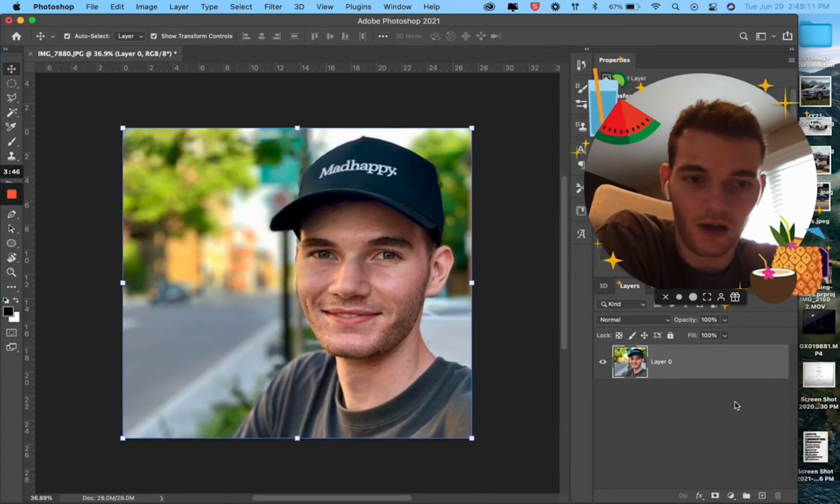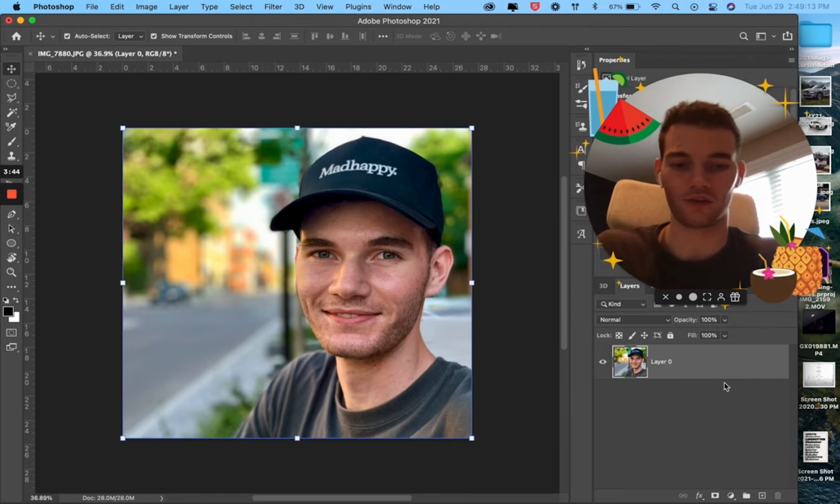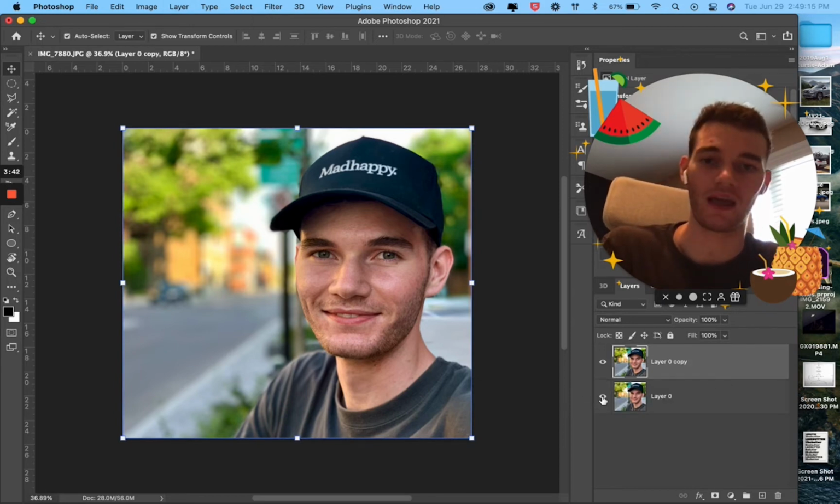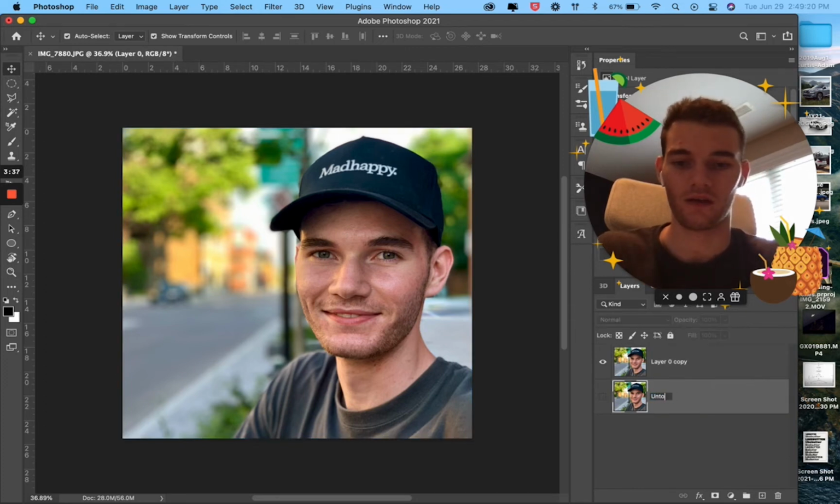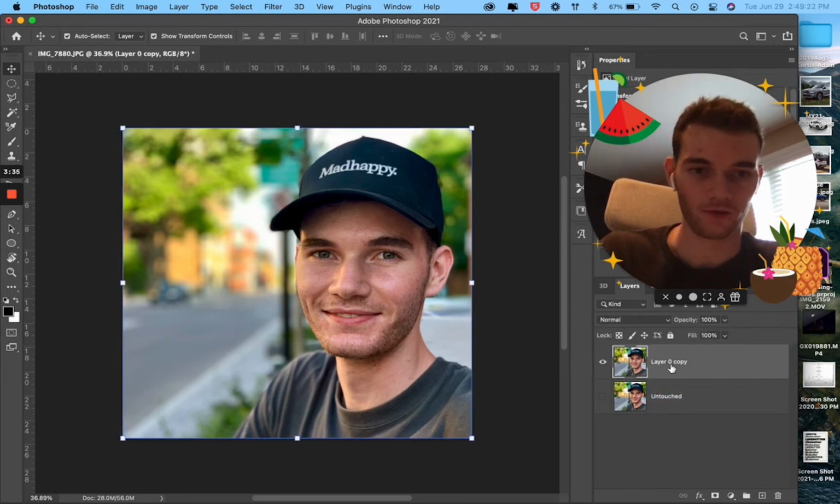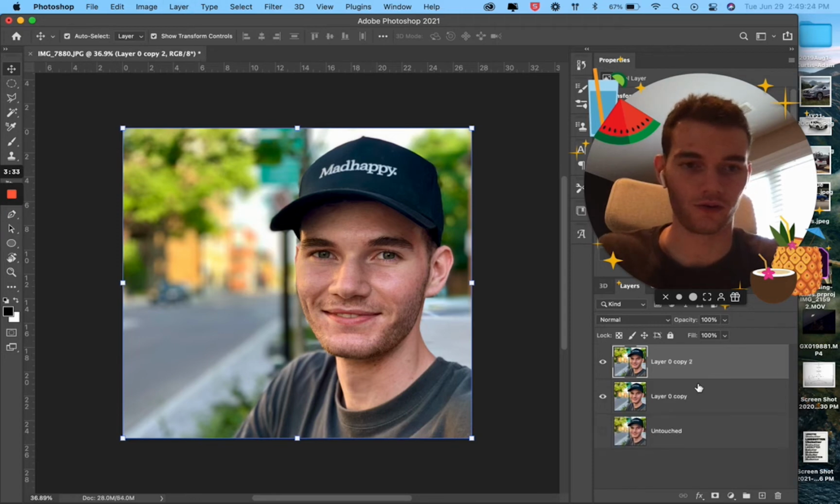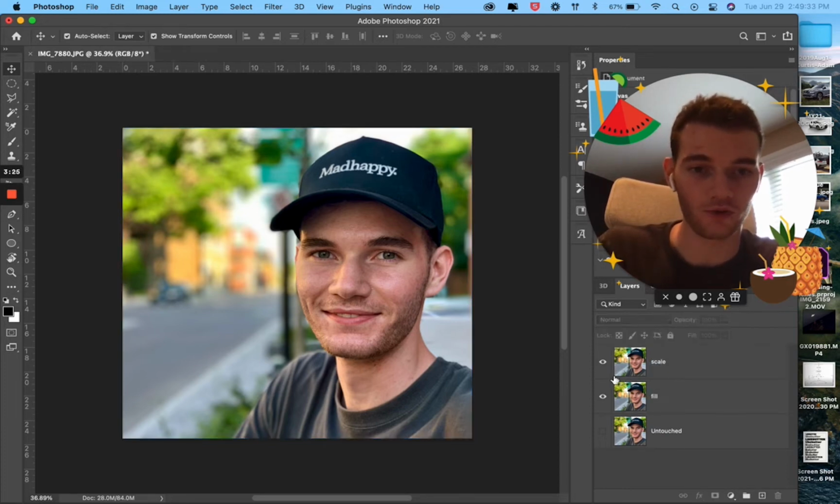So first thing you want to do is make it not a background. You click on your little lock, and then we're going to duplicate this layer. So you can do Command J, and that'll duplicate it so that we have this saved layer, untouched layer here. So we can even name this untouched. So this is what we'll be working on. We're going to do another layer, Control J. So this will be fill, and this one will be scale. Because I'm going to tell you how to do both.